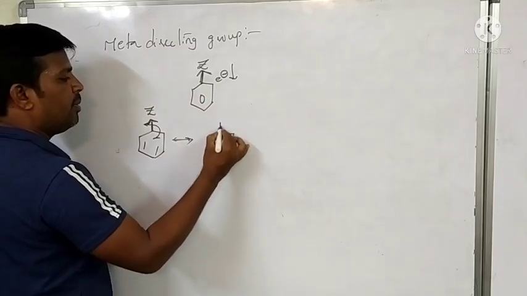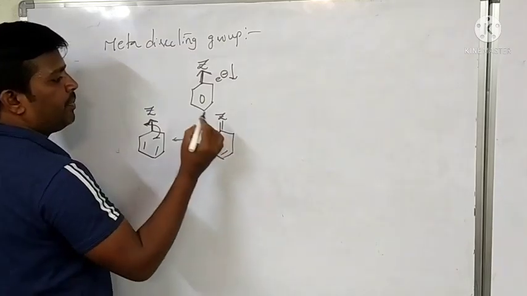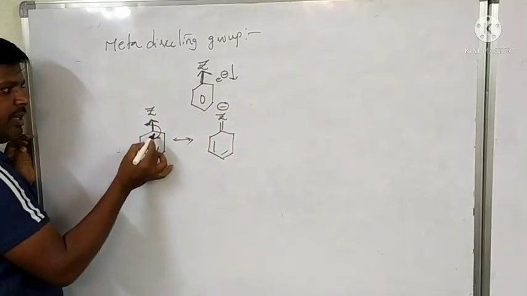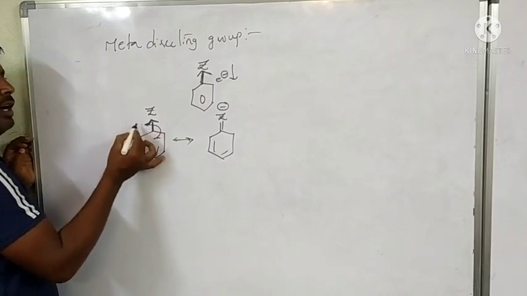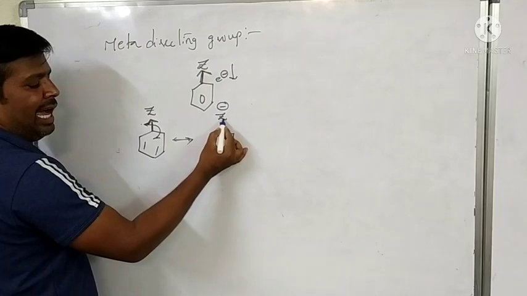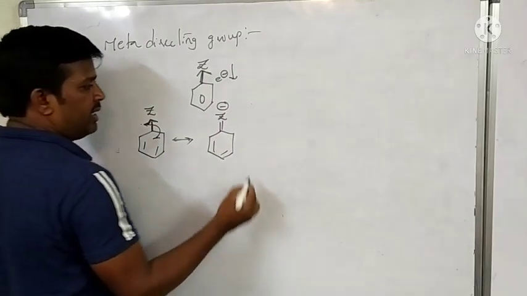One here, double bond Z. This group gets a negative charge, because this bond withdraws electrons from the ring.